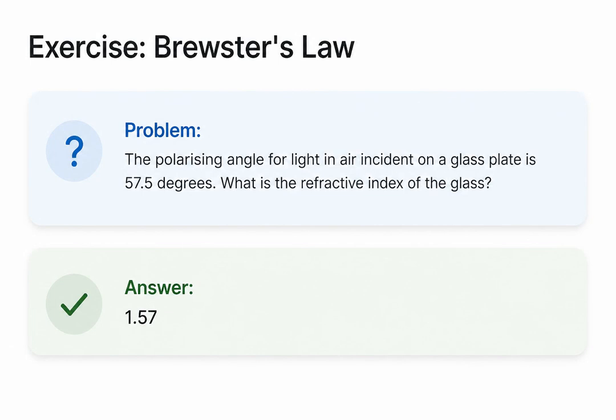Now it is your turn to try one. If the polarizing angle for light in air incident on a glass plate is 57.5 degrees, what is the refractive index of the glass? You can use the exact same steps we just covered. Take a moment to calculate it. If you use the tangent function on 57.5 degrees, you should arrive at a refractive index of 1.57.